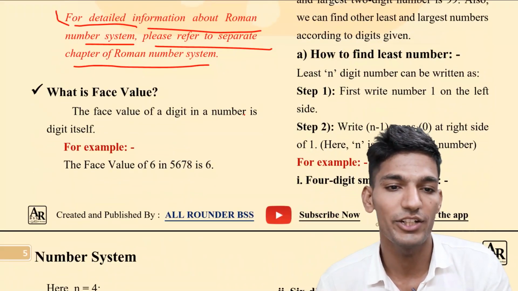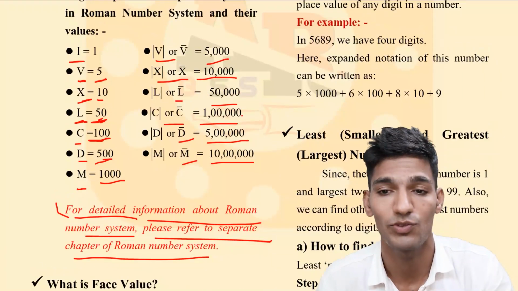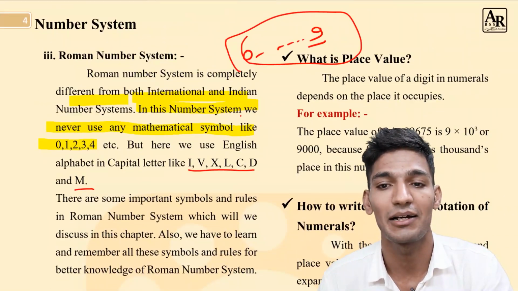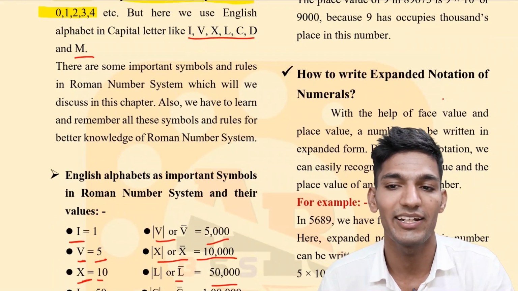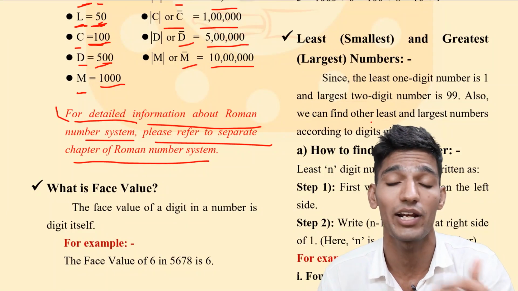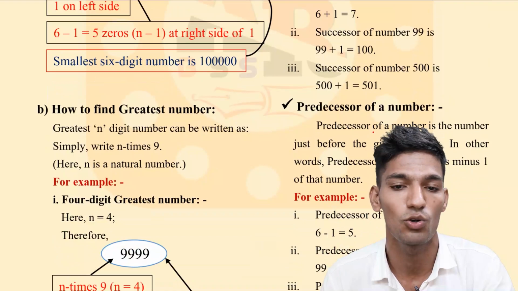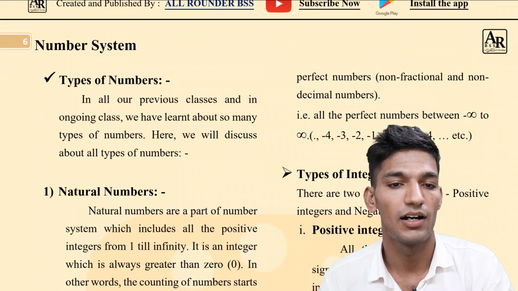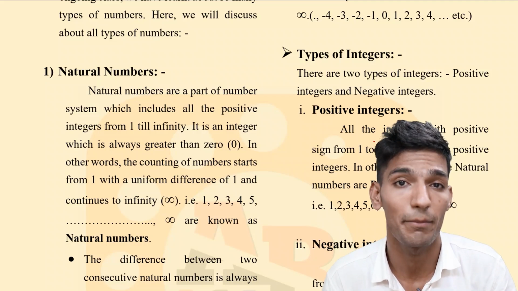In our next videos, first we will discuss face values: what is face value, what is place value, how to write the expanded notation of numbers, how to write the least numbers and the largest numbers. Then we will go to natural numbers, whole numbers, and how many types of numbers there are.